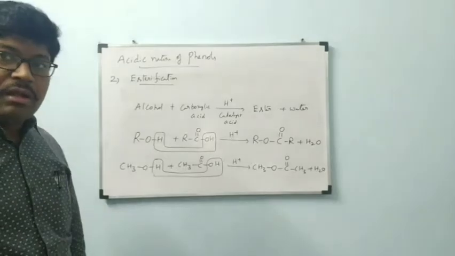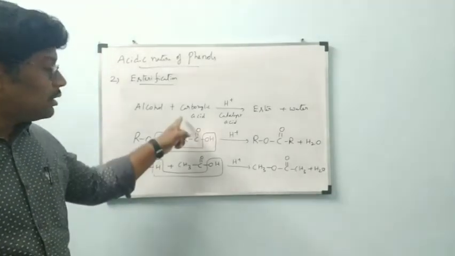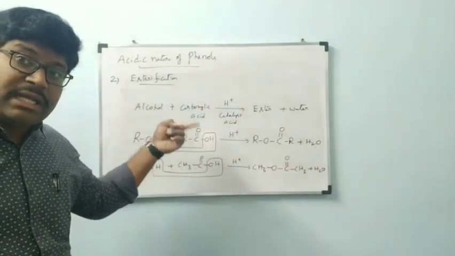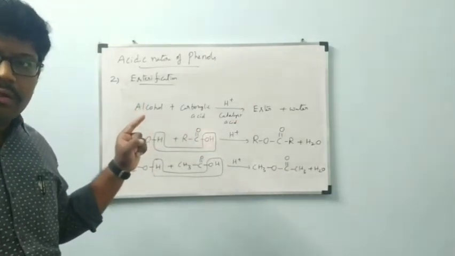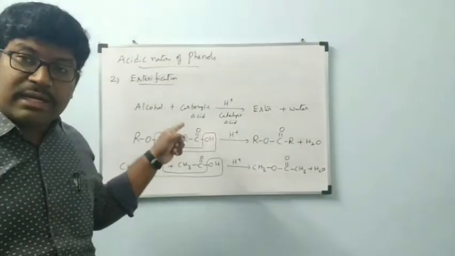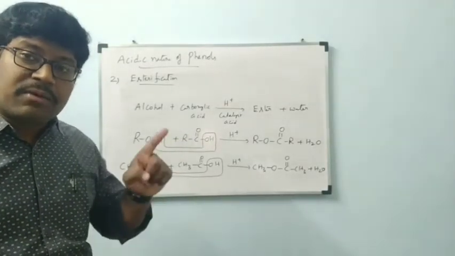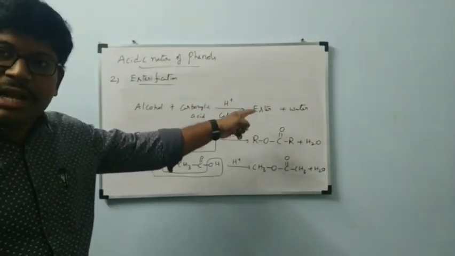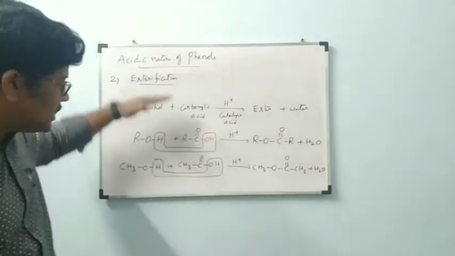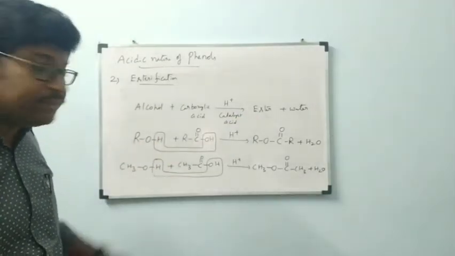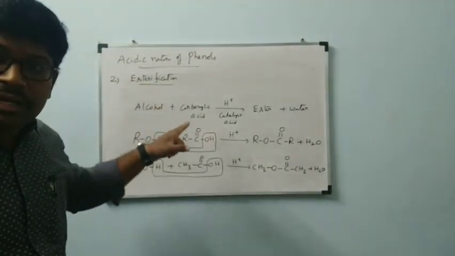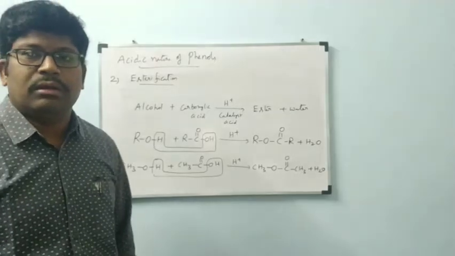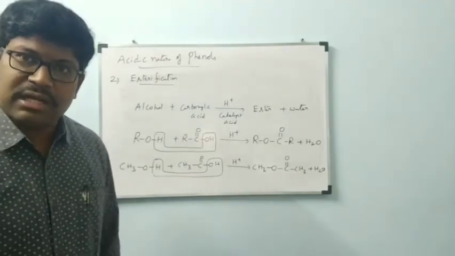Is it okay, ma'am? In this reaction, along with carboxylic acid, we can take carboxylic acid derivatives also. Carboxylic acid derivatives plus alcohol also will form ester. I will tell that general equation also. Before that, note down these reactions carefully, all of you. This esterification is coming under OH bond cleavage reactions for alcohols.